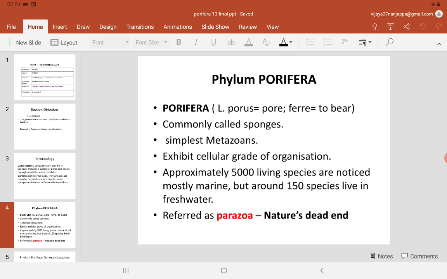Coelenterata continue to produce the next phyla, helminthes, etc. The evolution goes on via coelenterata, whereas the poriferans are an offshoot of the main line of the evolutionary tree, and they have never evolved further. So in the evolution of animals, the poriferans remain a side branch, and so they are called parazoa or nature's dead end.